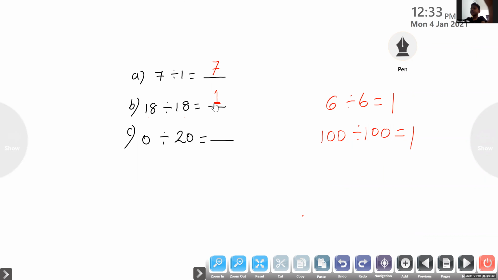Jyoti, please unmute. She has some network issue, I think. Deva, please unmute. Yes, ma'am. 0 divided by 20 equal to? 0. Whatever may be the number, if 0 is divided by any non-zero number, you will get 0. 0 divided by 20 equal to 0. 0 divided by 35 equal to 0. Like that, whatever may be the number, 0 divided by that number equal to 0.